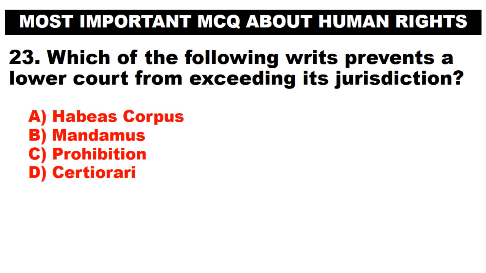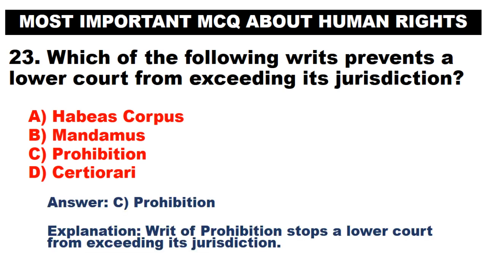Which of the following writs prevents a lower court from exceeding its jurisdiction? A. Habeas corpus. B. Mandamus. C. Prohibition. D. Certiorari. Answer. C. Prohibition. Writ of prohibition stops a lower court from exceeding its jurisdiction.